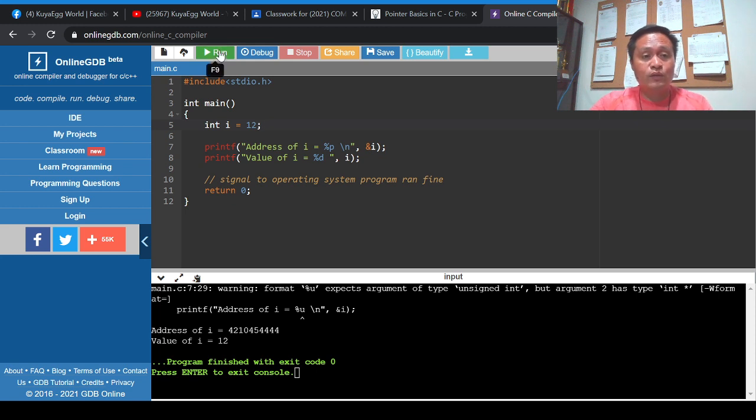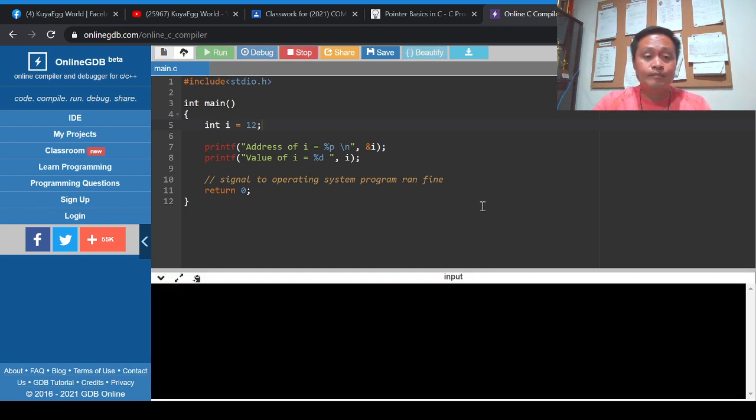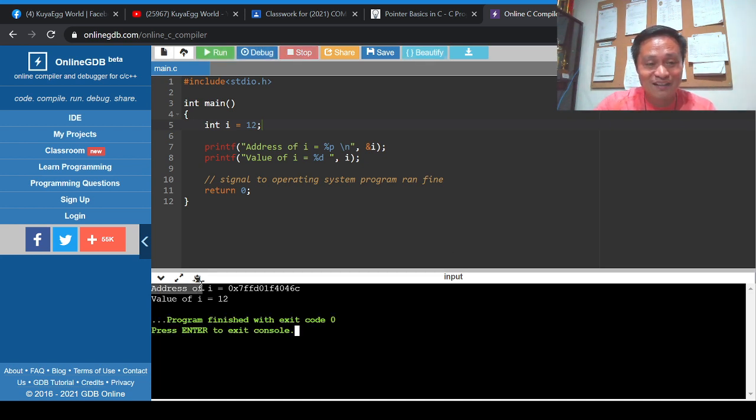So when we click the run button, we are now trying to display the address of i. The address of i is something like a hexadecimal value. I hate to explain the technicalities of this one, but this one represents the address of i, and the value of i is equal to 12.